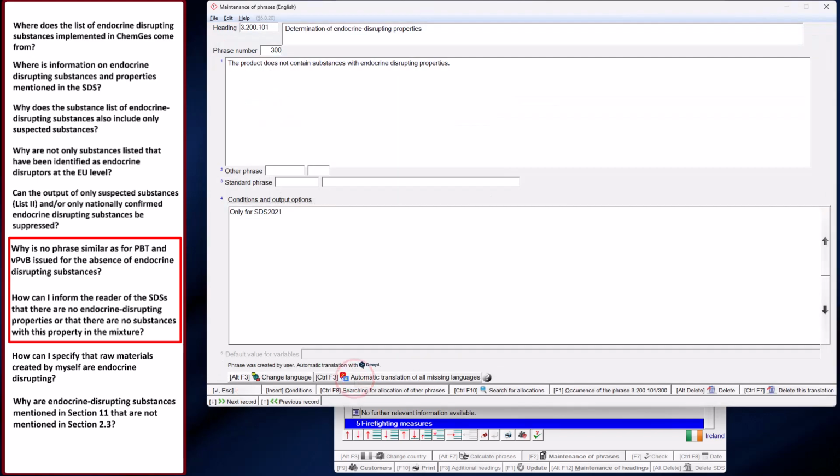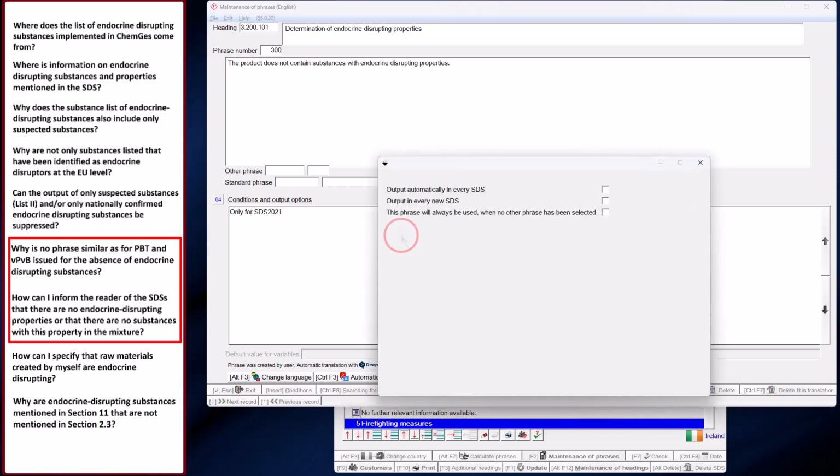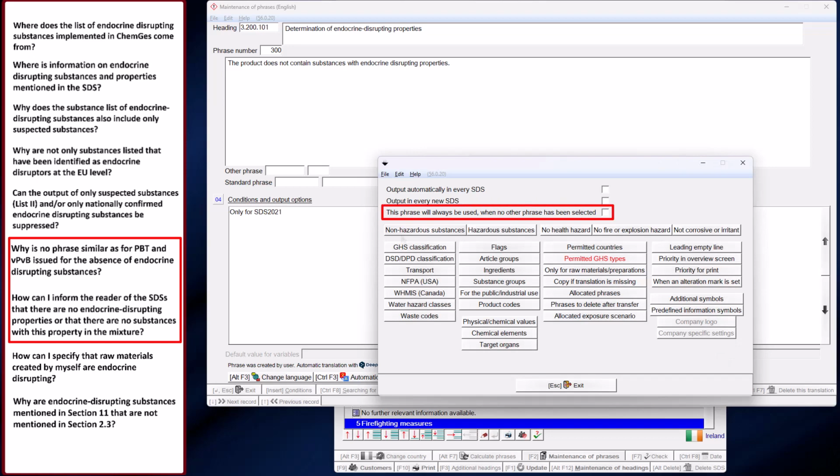Now you only have to activate that the text is also output if no endocrine-damaging substances are present. To do this, click into the field, Conditions, and Output Options. Enable the option, this phrase will always be used if no other phrase has been selected.